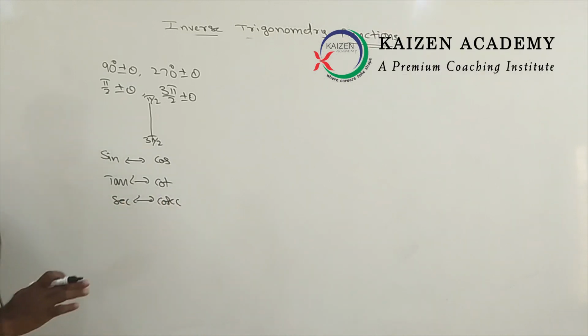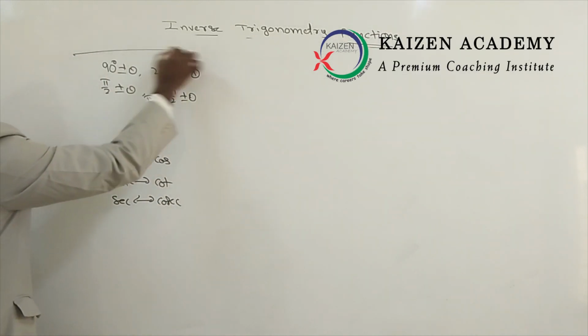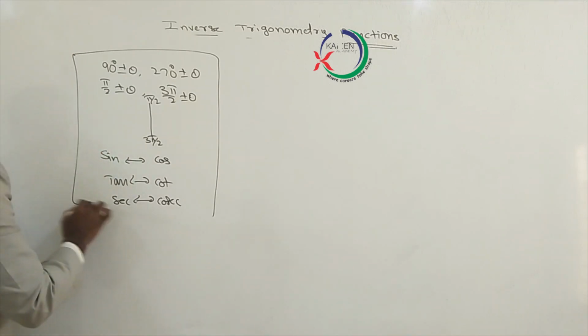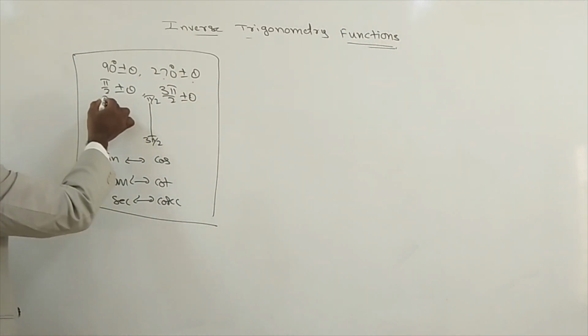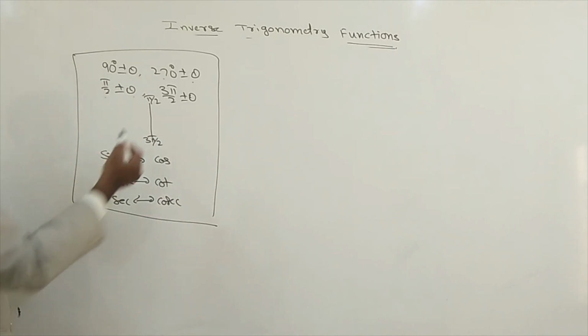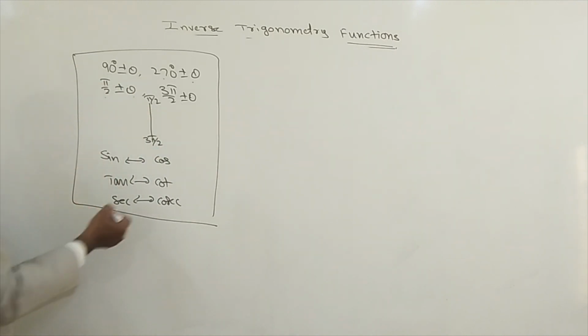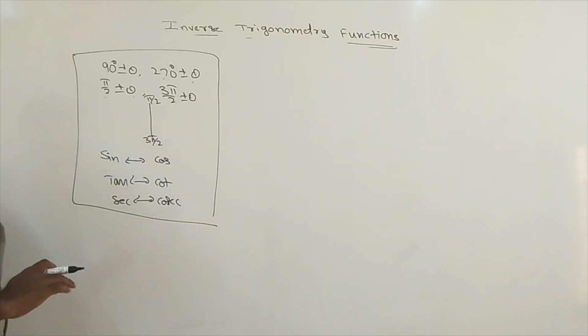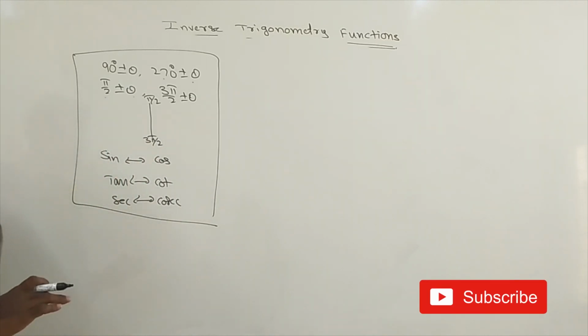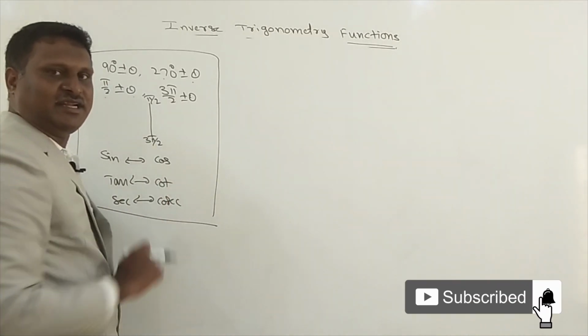When you have taken 90 degree plus or minus theta, 270 plus or minus theta, or we can write pi by 2 plus or minus theta, or 3 pi by 2 plus or minus theta, when you take the vertical line, sine and cos get interchanged, tan and cot get interchanged, and secant and cosecant get interchanged.